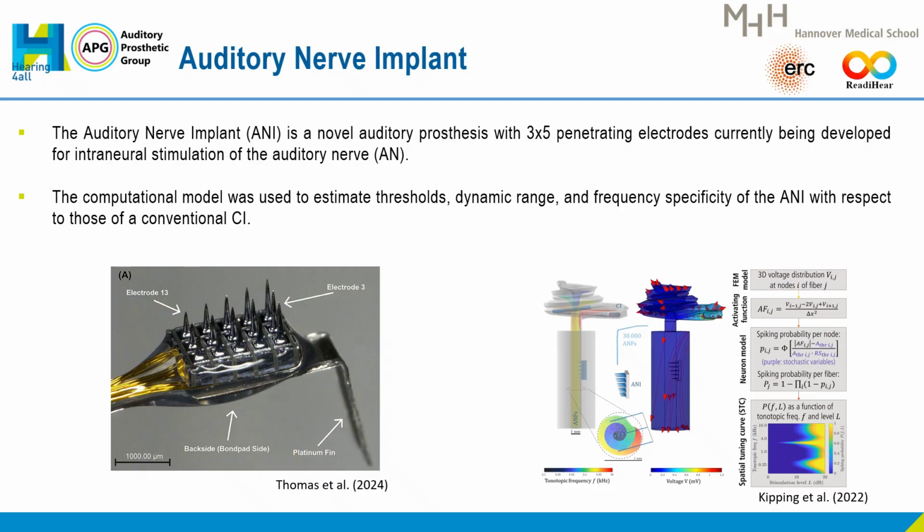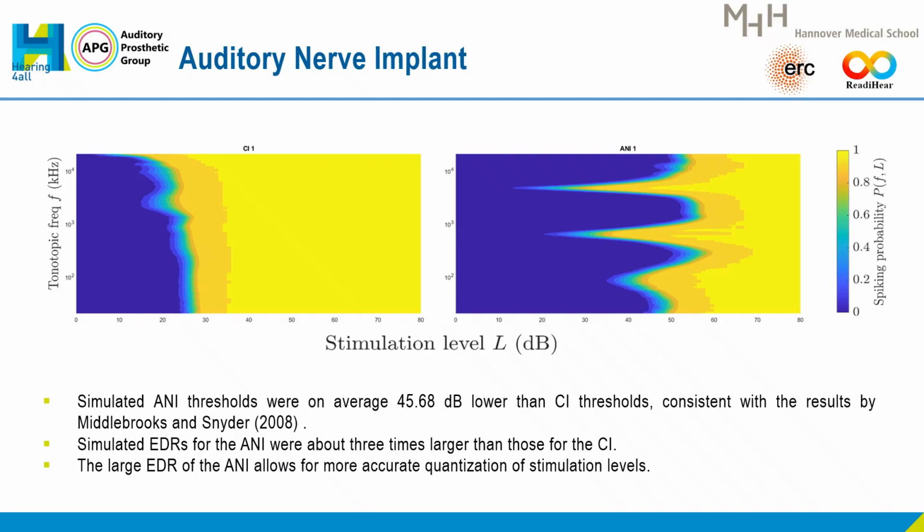So with our model, we could estimate the threshold, dynamic range, and frequency specificity of ANI with respect to the commercial CIs to see the benefit of ANIs. Simulation results suggest that the ANI offers advantages over CI in terms of lower threshold, wider electrical dynamic range, and improved frequency specificity.